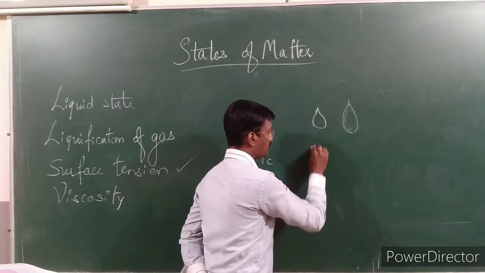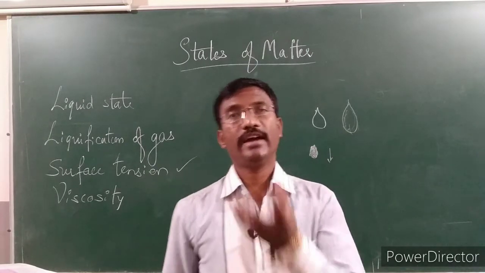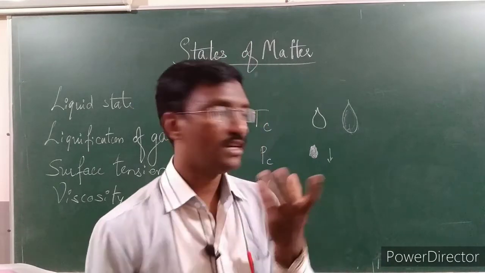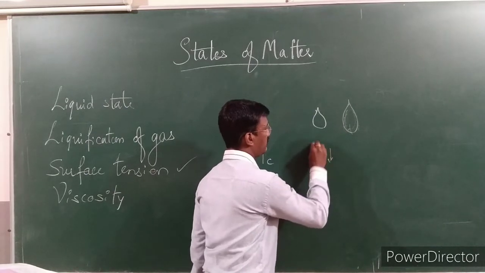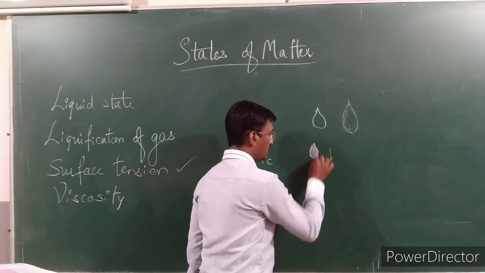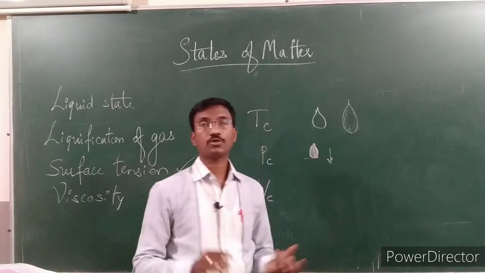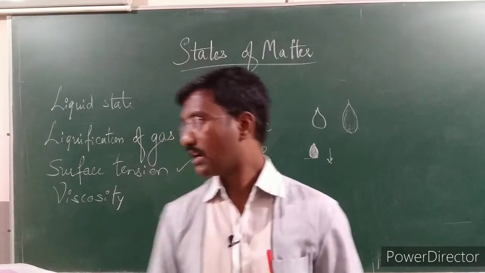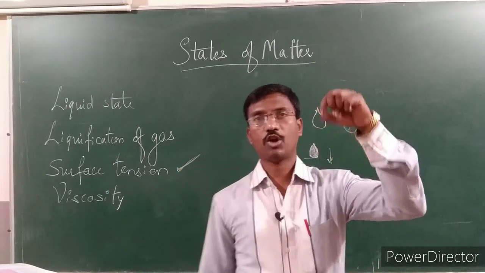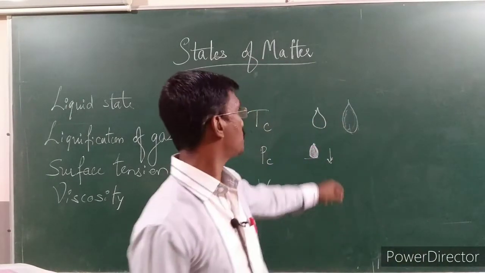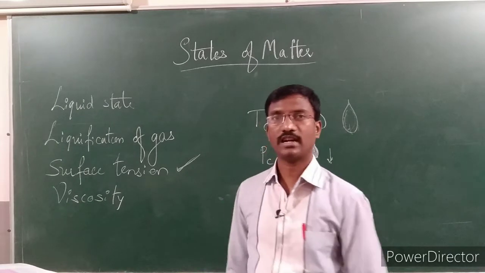Why? Because the gravitational force acting towards the earth pulls the energy of the liquid down. That liquid is water or any other liquid. The force attracted by gravity on the liquid, that effect, is called surface tension. Whenever a drop of water is falling down, it is in this shape because of the effect of surface tension. That effect itself is called surface tension.